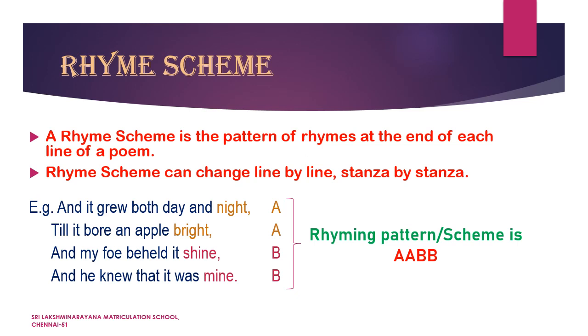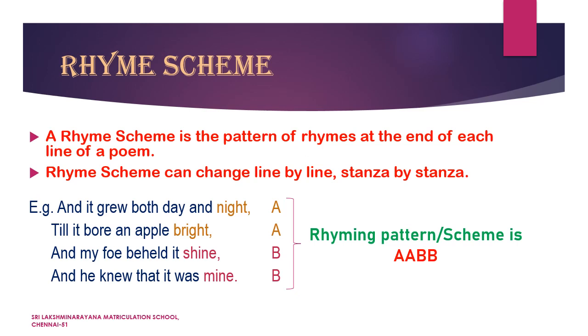Now coming to the next line, last word is shine. Now check, does shine rhyme with bright and night? No, it doesn't sound the same. So you have to mark the word shine as B. Now coming to the last line, last word is mine. Now check the word mine.